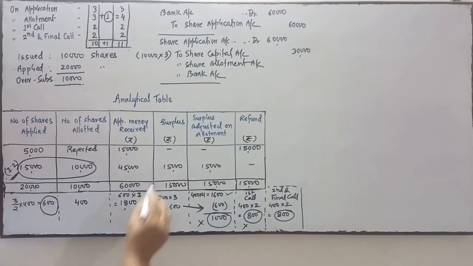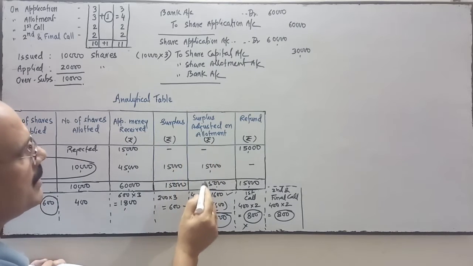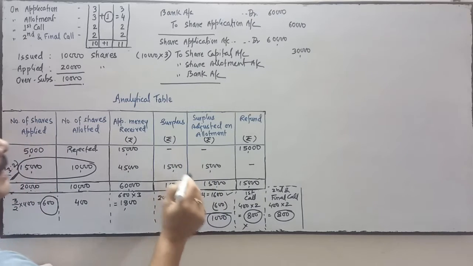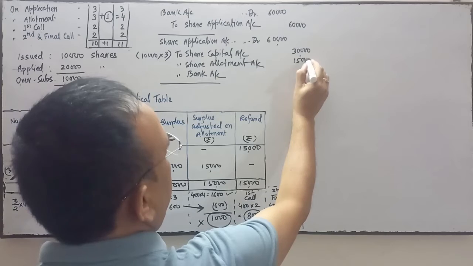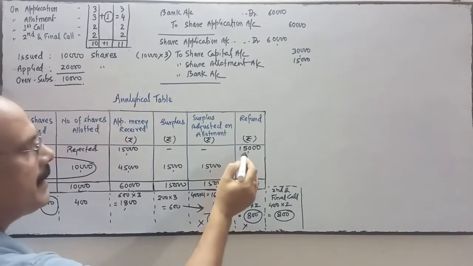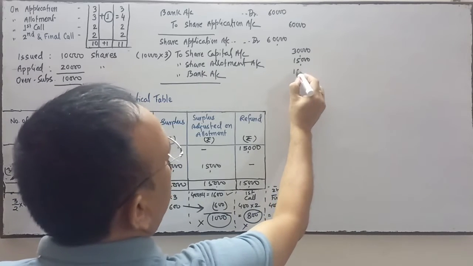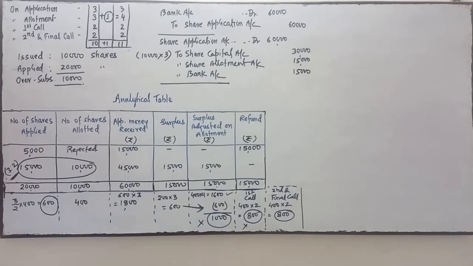Now come over here. See the surplus money adjusted on allotment is how much? Surplus is 15,000. This surplus is adjusted on allotment. So adjusted on allotment is 15,000. Refund is how much? 15,000 is refunded. So to bank account 15,000. This much money is refunded. So this is the second journal.